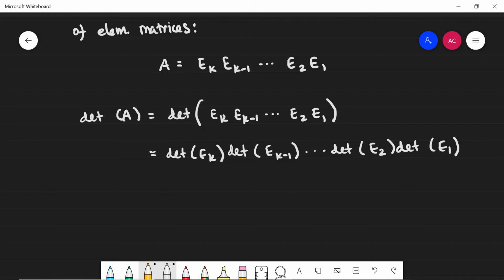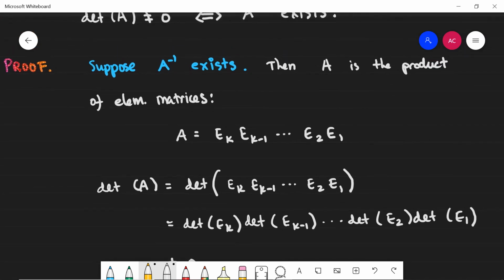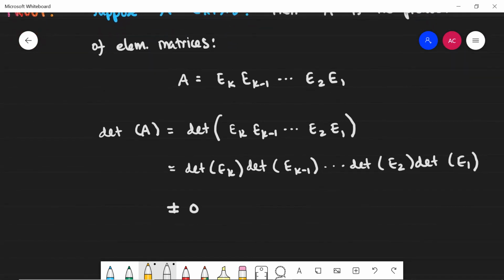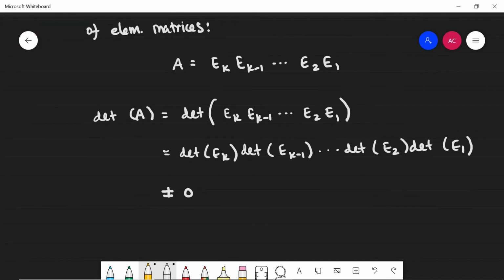So here I'm taking the product of k non-zero numbers, so the product is non-zero. So I proved the direction that I wanted to prove. I assumed that A inverse existed, and I concluded that the determinant of A was non-zero. That proves one of the directions.